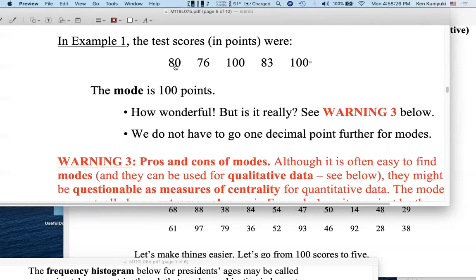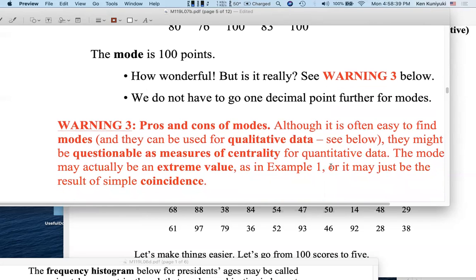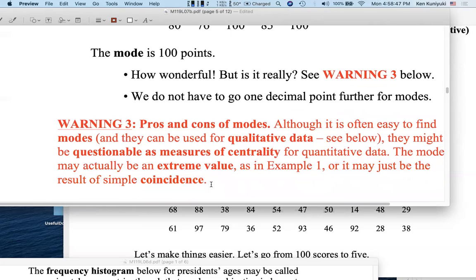On the other hand, you could have a very hard physics exam where the mode is 0 points, although that might not be a very encouraging thing to tell the class. It may not be appropriate as a measure of center necessarily. Or a mode may just be the result of coincidence. Hopefully not cheating, but maybe just coincidence. So I do question the idea of the mode being a measure of center.